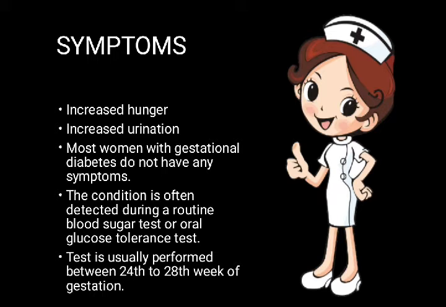Now, most women with gestational diabetes do not have any symptoms, and this condition is detected by two tests, the routine blood sugar test or the oral glucose tolerance test. This test is usually performed in the 6th or 7th month of pregnancy, or between the 24th and 28th week of gestation. Because there are no symptoms, we need to do a test, and this test is compulsory for all.